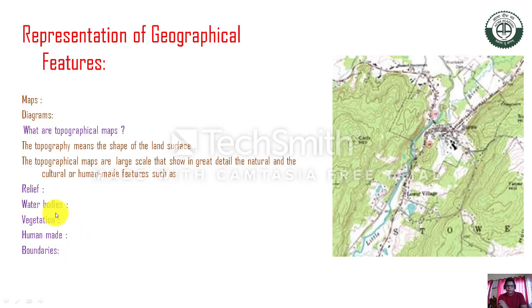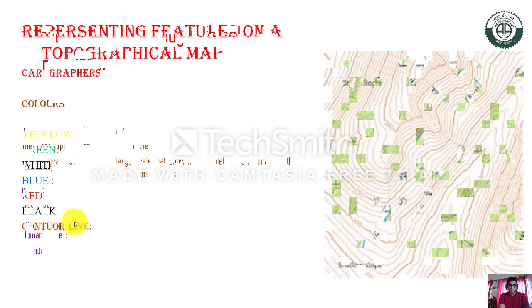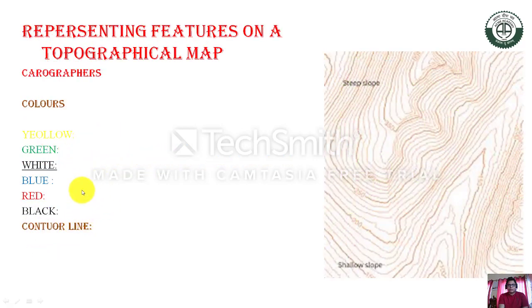Meanwhile, the topographical map shows all these features on a large scale. Large scale means detailed study. If a geographer wants to study details, at that time he or she follows the topographical map. In this respect, the topographical map is very important. Next is the representation of features on a topographical map.